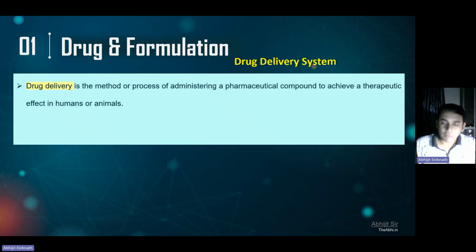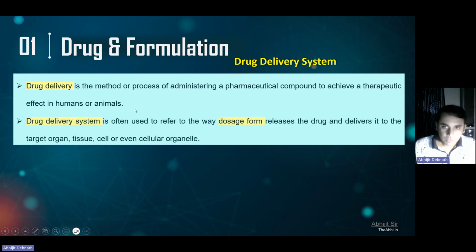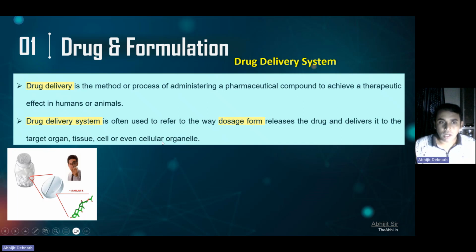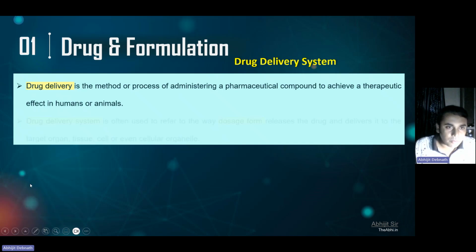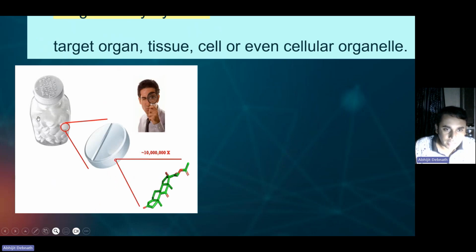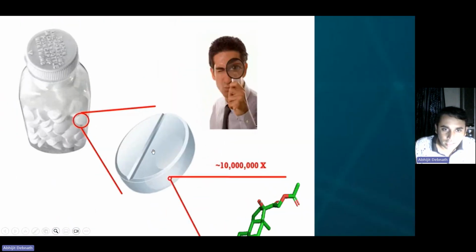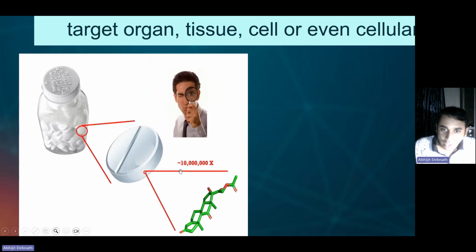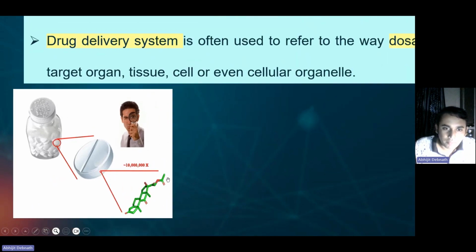Now, let me also connect this with the drug delivery system. A delivery system is a method or process of administering a pharmaceutical compound to achieve a therapeutic effect. In a different context, a delivery system often refers to where the dose form releases the drug and delivers it to a targeted organ. So, for example, this is a tablet, and if you zoom this tablet into 10,000 million x, ultimately you'll get